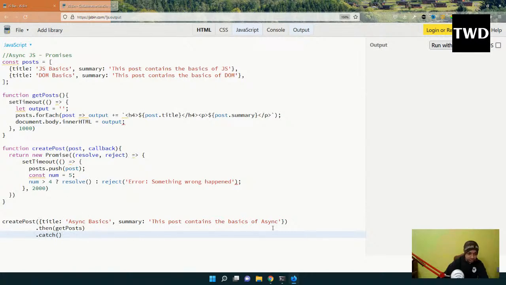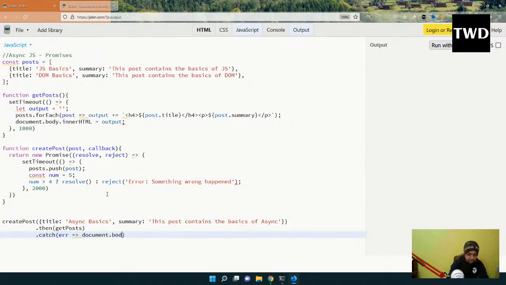So first this create post will be done, then it will go here. In the create post it will create the post and push it, and then resolve will run. In the resolve I'm putting the get post, and in the catch part, if the reject is done, I can run this error.